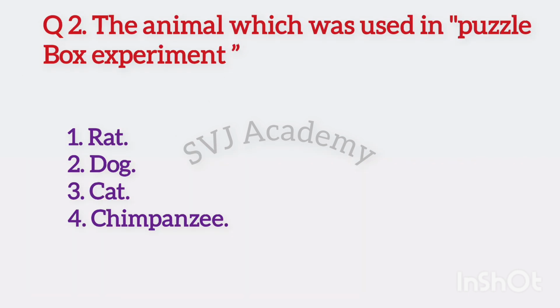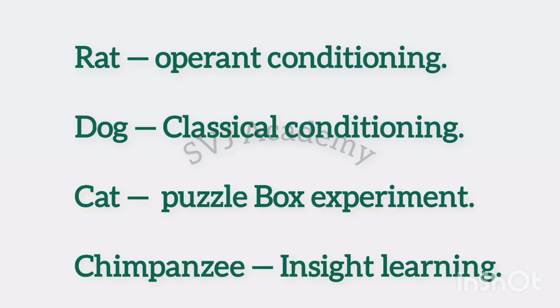Question number 2. The animal which was used in the puzzle box experiment. Options. 1. Rat. Rat was used in Skinner's experiment on operant conditioning. Option number 2. Dog. Dog was used in Ivan Pavlov's experiment on classical conditioning. Option number 3. Cat. Cat was used in Thorndike's experiment called the puzzle box experiment.